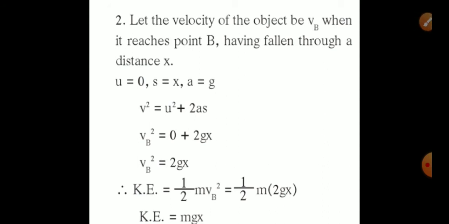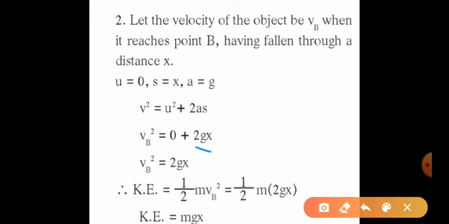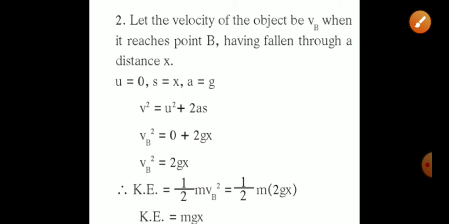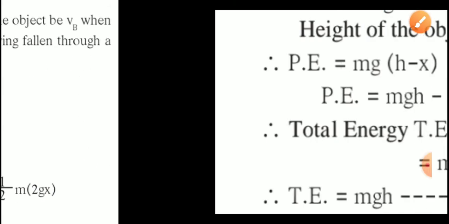So we can calculate the kinetic energy, which is equal to half into m into vB squared, which is equal to half into m into 2gx. We have substituted here. So the kinetic energy becomes 1 by 2, and that 2 and that 2 will cancel. It will become mg into x. So the kinetic energy becomes mgx.